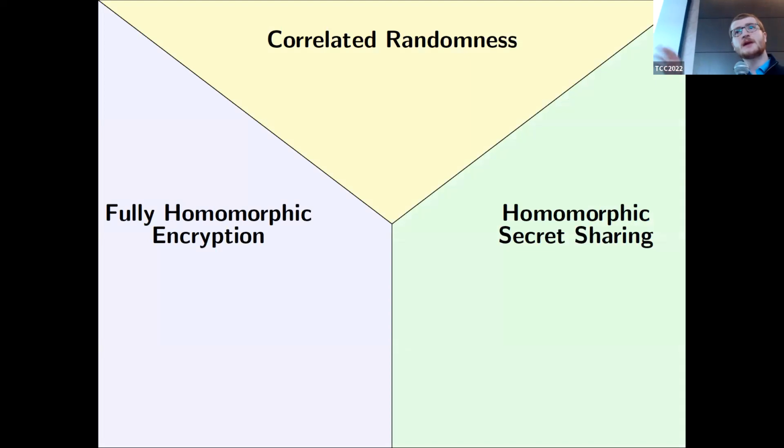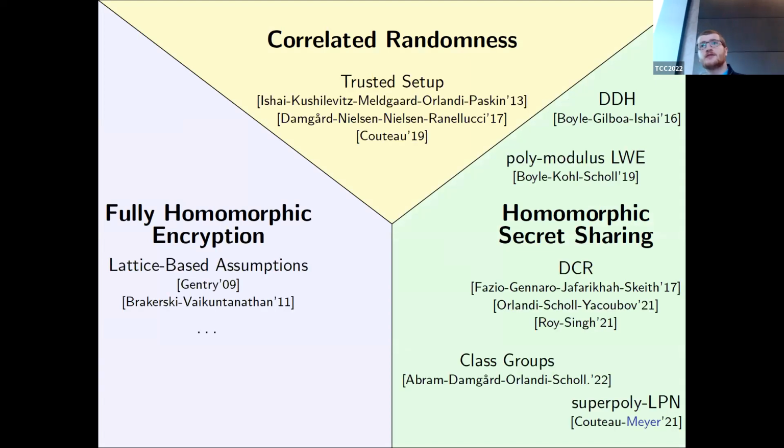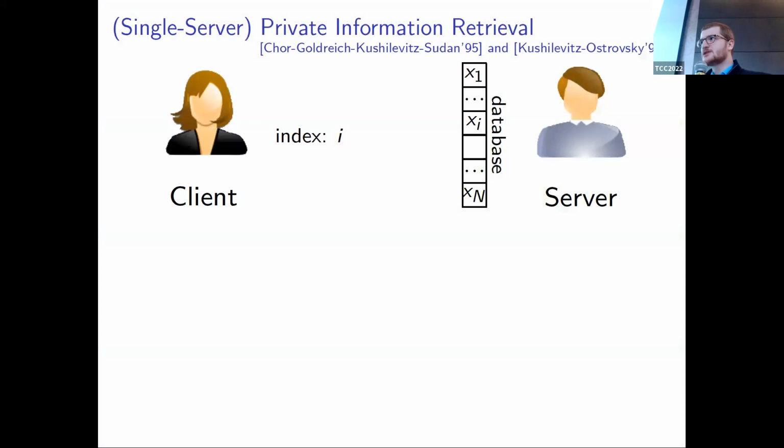There are three main ways, which yield protocols from a variety of assumptions, either trusted setup or specific structured algebraic assumptions. What I'm sweeping under the rug here is that not all of these solutions work for the same function classes, but it doesn't really matter for now. Before I can tell you about how we contribute to this landscape, I need to introduce private information retrieval.